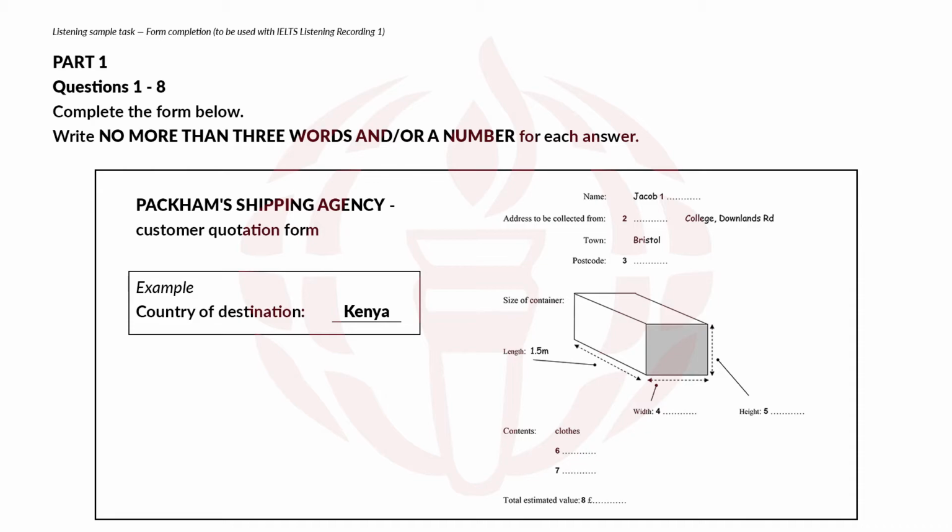Oh, yes, I know it. And the postcode? It's BS8 9PU. Right. And I need to know the size. Yes, I've measured it carefully and it's 1.5 meters long, Right. 0.75 meters wide, Okay. and it's 0.5 meters high or deep.